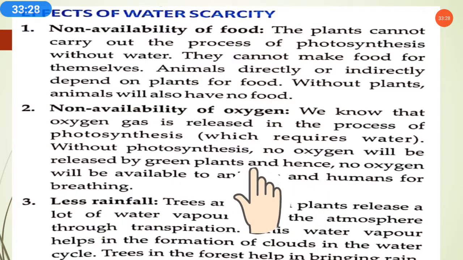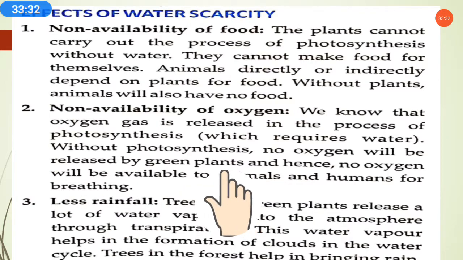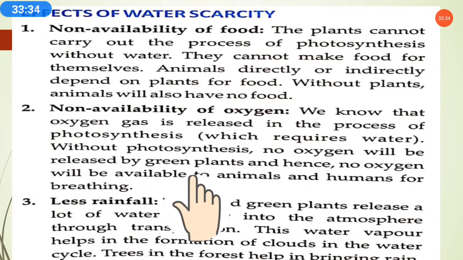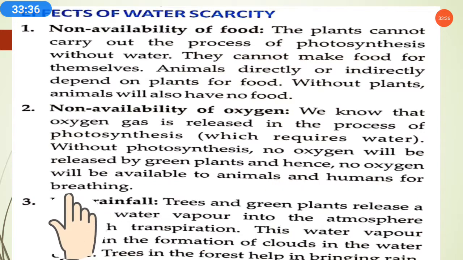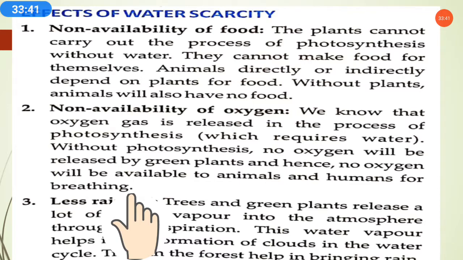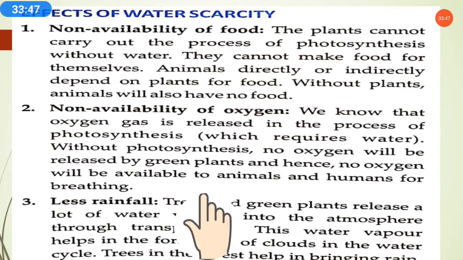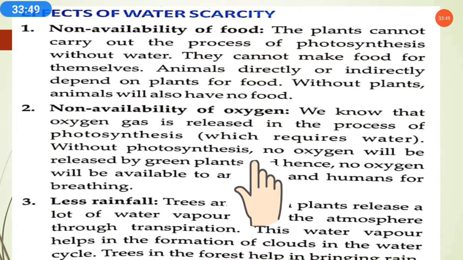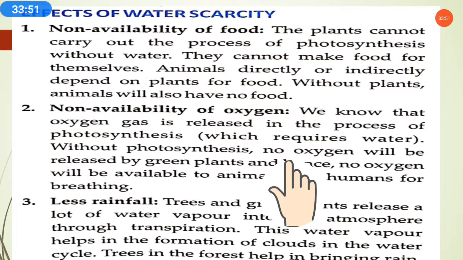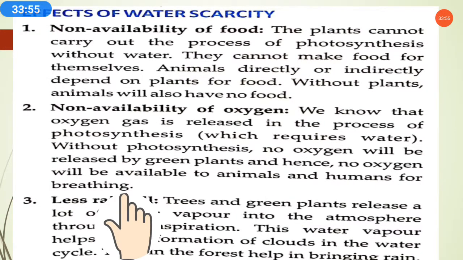So without photosynthesis, no oxygen will be released by green plants. If the photosynthesis process does not happen without water, oxygen will not be released, and hence no oxygen will be available to animals and humans for breathing. Oxygen will be very less in the atmosphere, and we will not be able to survive without oxygen. And the third is less rainfall.